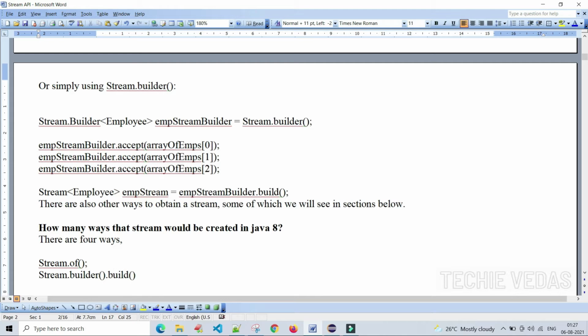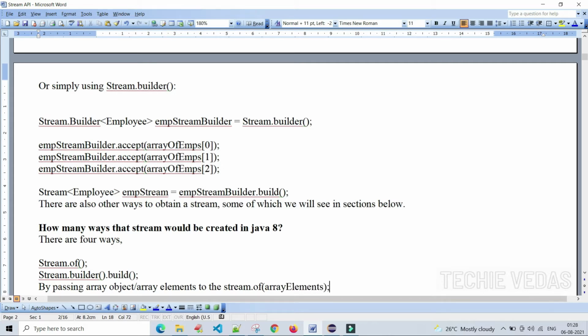In this way we can build a stream, by passing an array object or array elements to Stream.of.